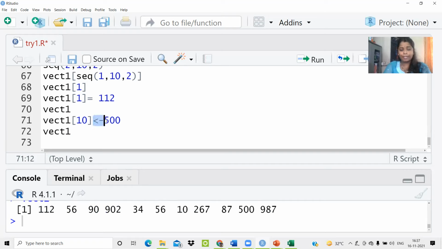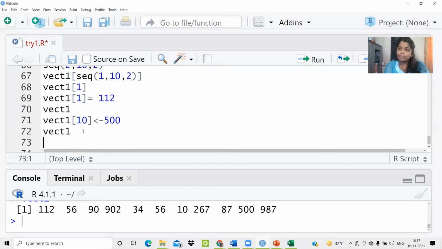Now you might be confused why I used this particular sign. Previously I was using the equal to sign, and suddenly I use this one. Both have the same meaning in R: one is the equal to sign and the other is less than hyphen (<-). But be aware that whenever you write this sign, never give a space between these two characters. If you give a space, the meaning would be that the vect1 of 10 position element is less than minus 500. So the meaning entirely changes. Don't make this mistake. I hope this is fine.